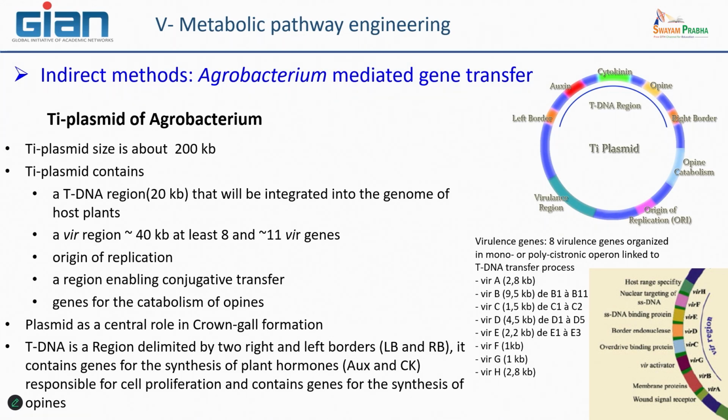And you have particular genes that encode enzymes able to catabolize the opines. This means that on the plasmid you have the ability to produce specific enzymes that are able to digest opines that bacteria can find in their environment. What is interesting is that the genes that encode the production of these opines are also on the plasmid, but in the part of the DNA that is normally transferred to the plant.